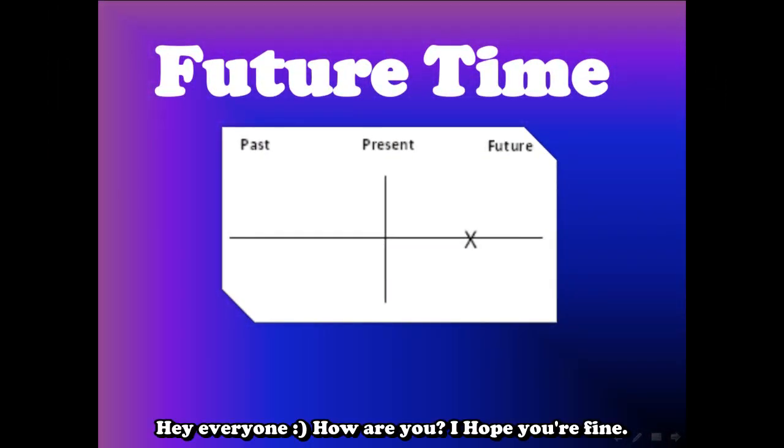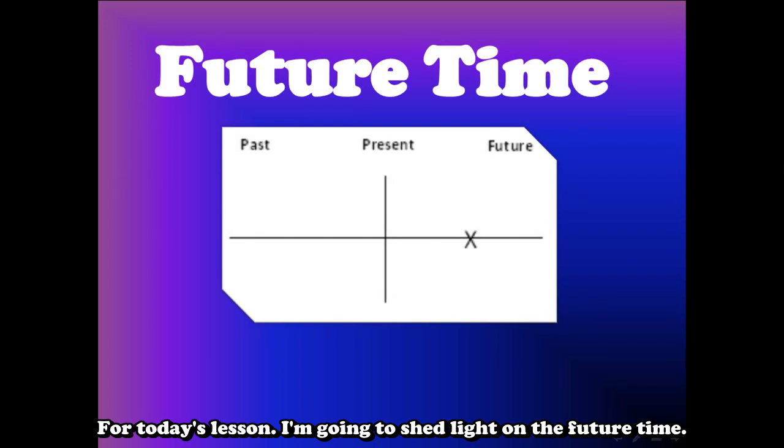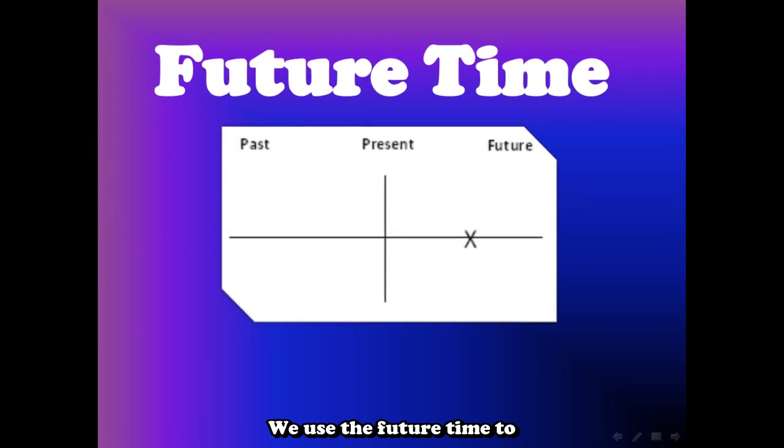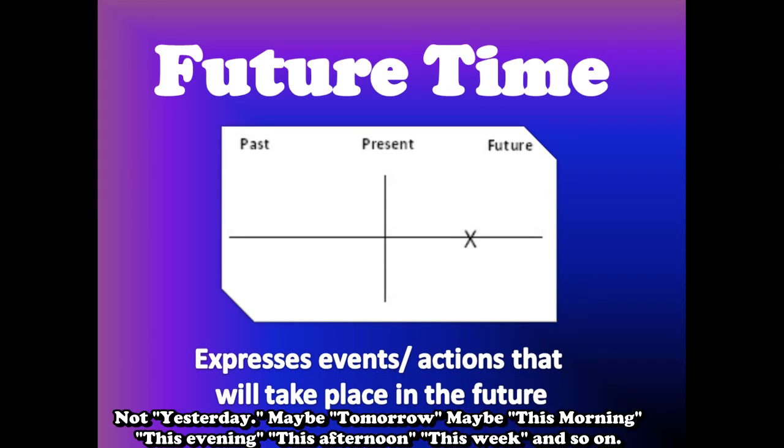Hey everyone, how are you? I hope you're fine. For today's lesson, I'm going to shed light on the future time. So when do we use the future time? We use the future time to express events or actions that will take place in the future. Not yesterday, maybe tomorrow, this morning, this evening, this afternoon, this week, and so on.